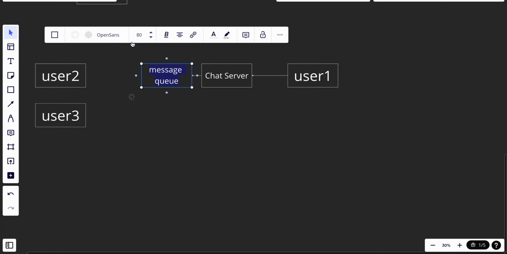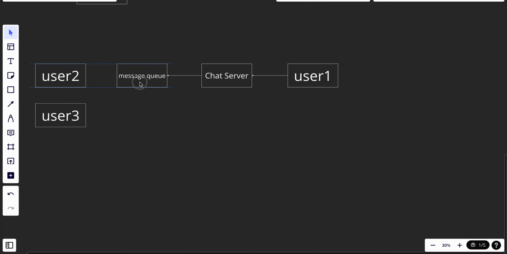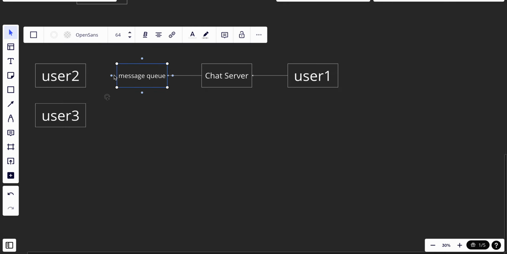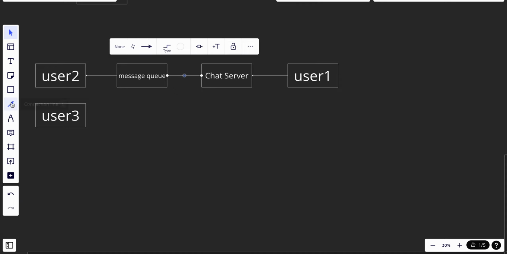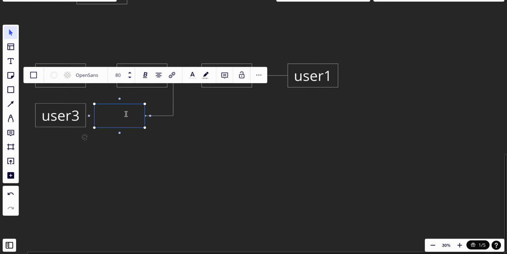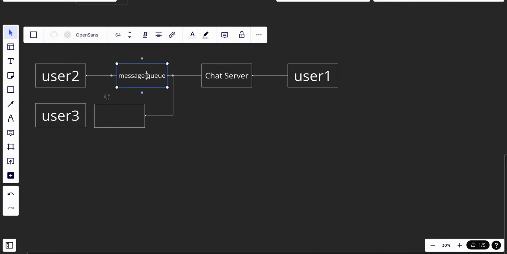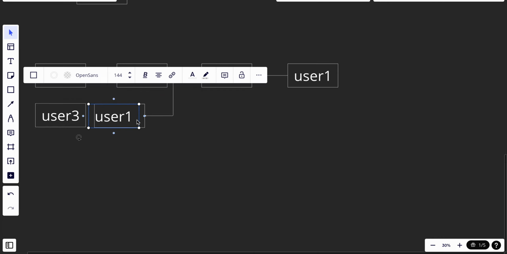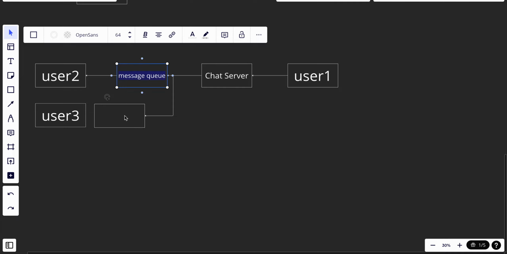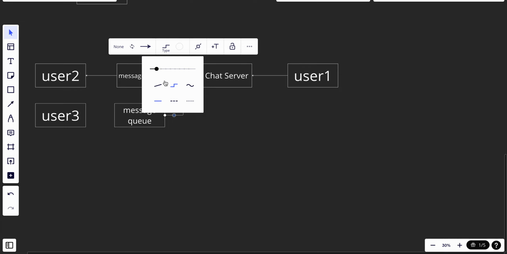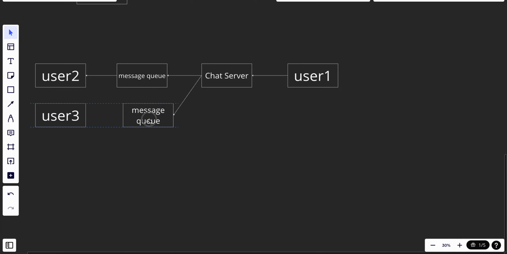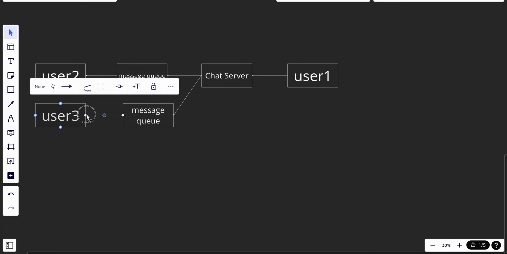The message queue will send the message to user one, and also it will send another message to another message queue, which will send the request to user 3.